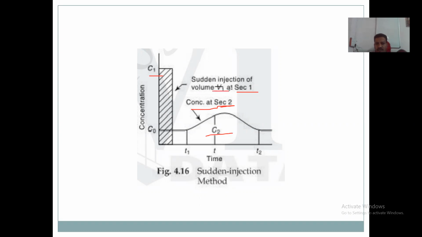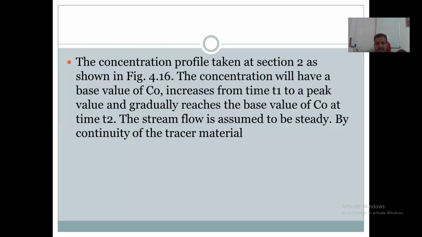The volume is V1 at section 1 and V2 at section 2.